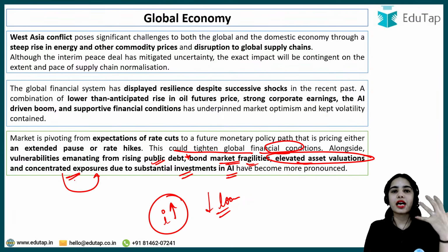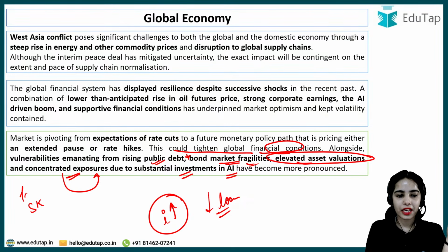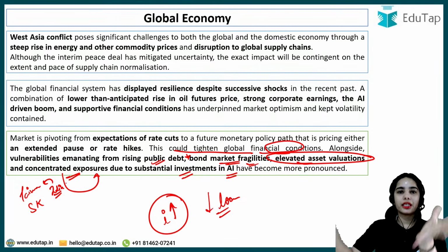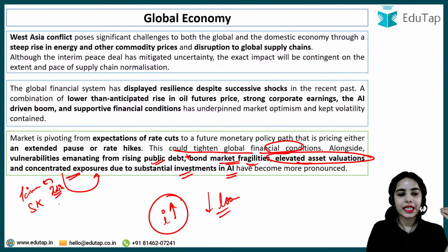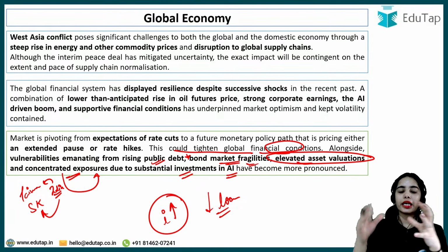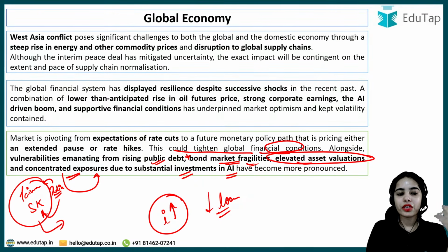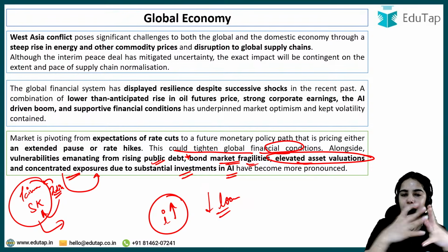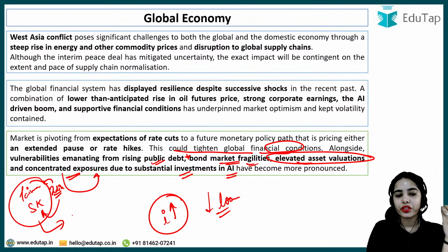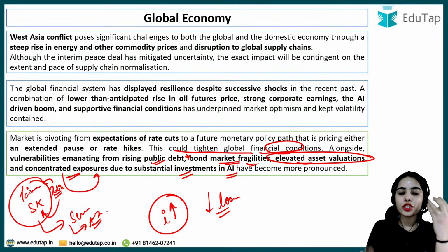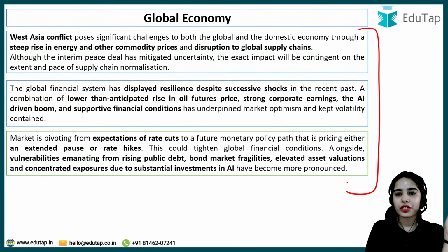Recently you must have heard that Taiwan overtook India in terms of stock market valuation. Then South Korea also overtook India in terms of stock market valuation. These countries were able to overtake India because of their heavy investment and heavy focus on semiconductors and AI. So there is too much exposure to AI currently. Okay, so this is the idea. This is what we have understood about the global economy.